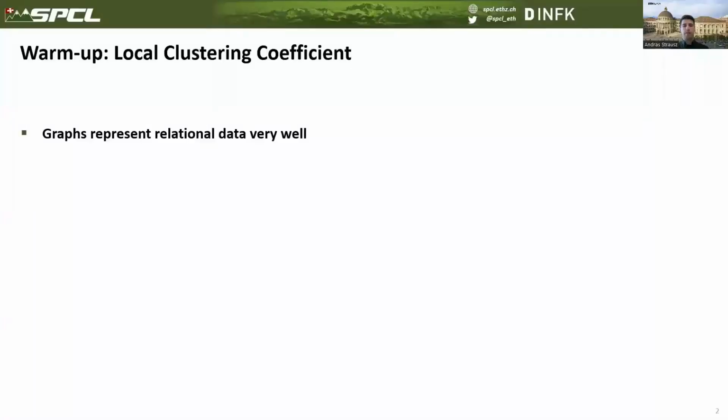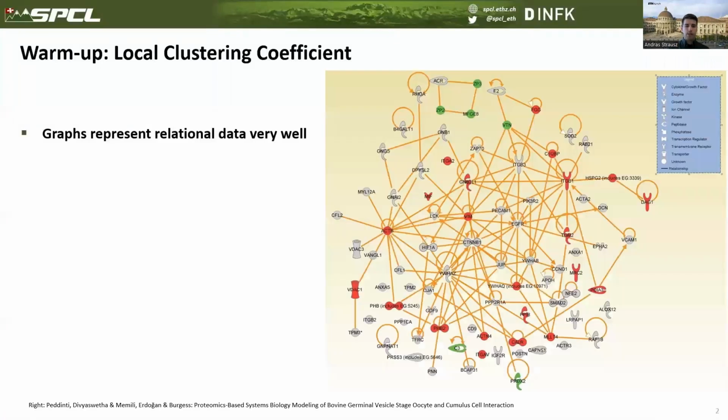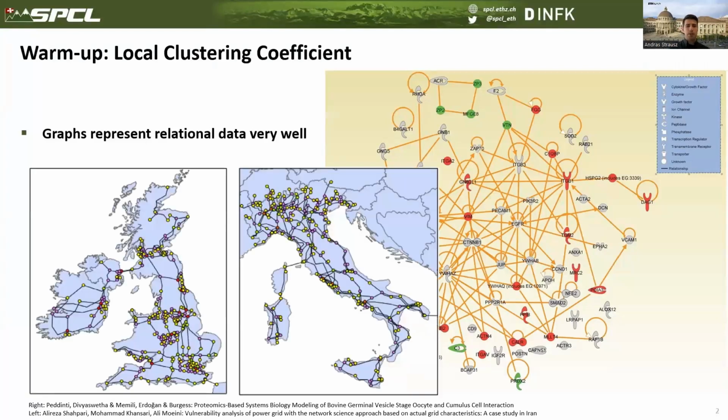Graphs are a very effective way to represent complex systems from the real world. For example, one may analyze cell-to-cell interactions based on the underlying graph that would consist of the proteins that participate in the process and the relationships in between them. Or we can see the power grid of a country as a network, and we may use graph analytical techniques in order to spot vulnerabilities in that.